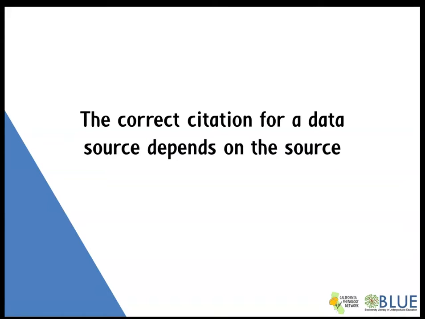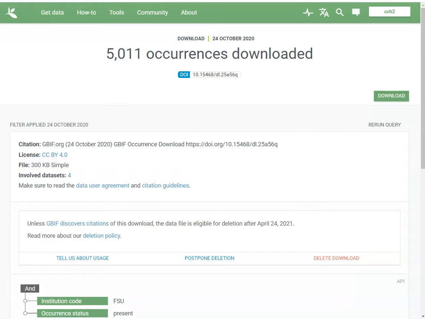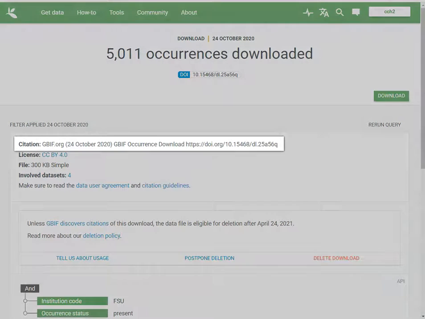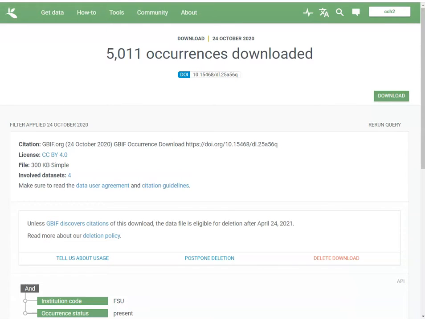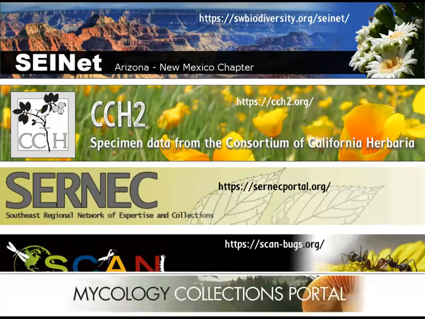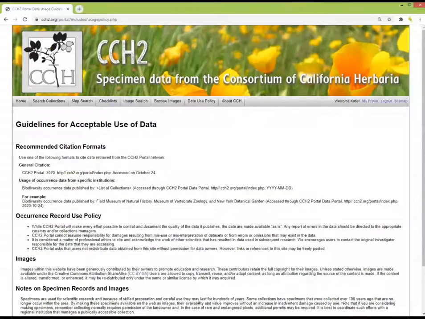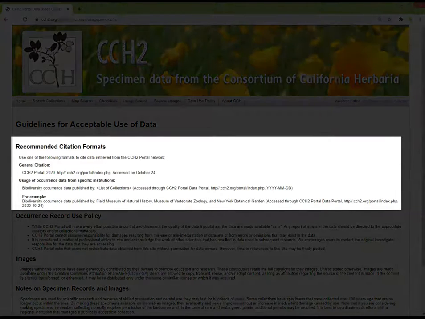The proper format for citing other natural history specimen data depends on the data source. To find out how a data source prefers to be cited, take a look at the source's data use policy, terms of use, or how to cite page. For example, data downloads from GBIF automatically produce a recommended citation with a unique URL to the search that you conducted. For Symbiota-based portals such as SciNet, CCH2, CERNEC, and many others, the recommended citation is usually listed on the data use policy page. It's as easy as copying and filling out a template.